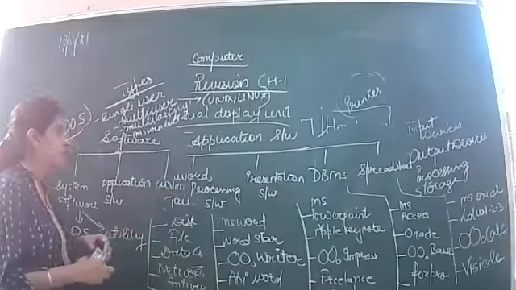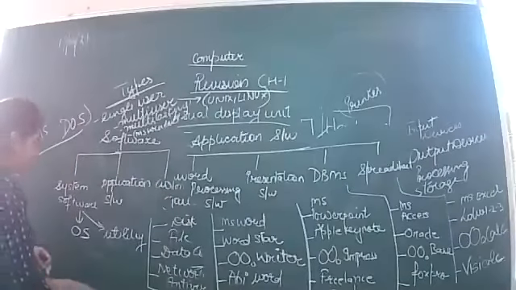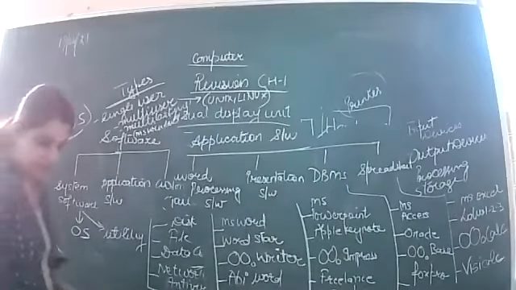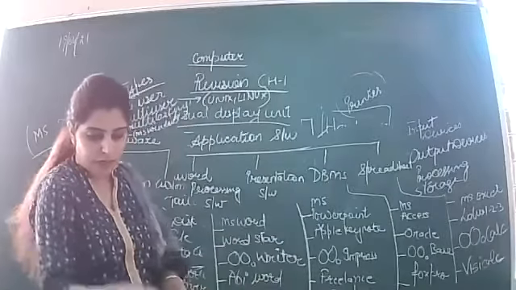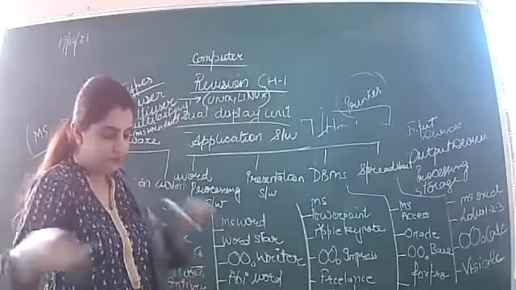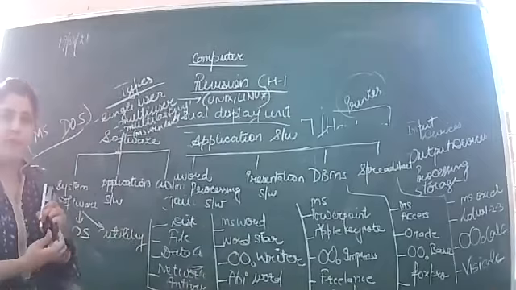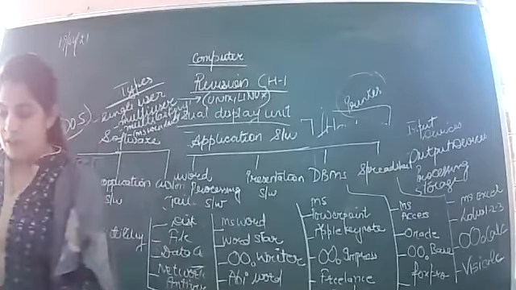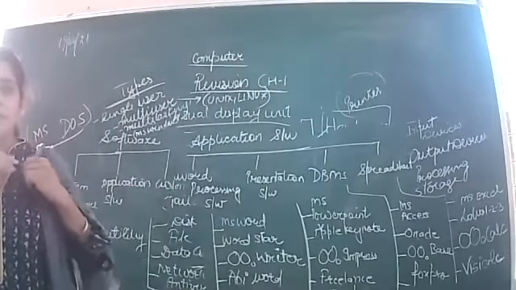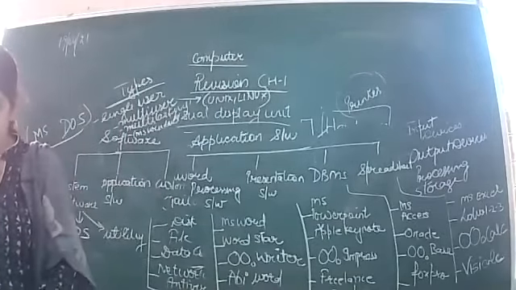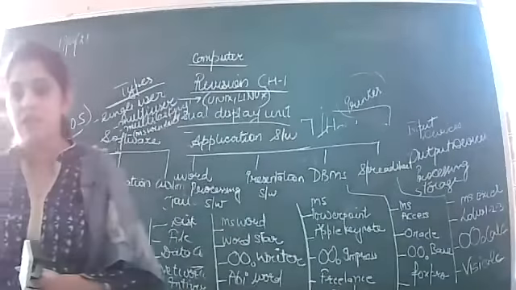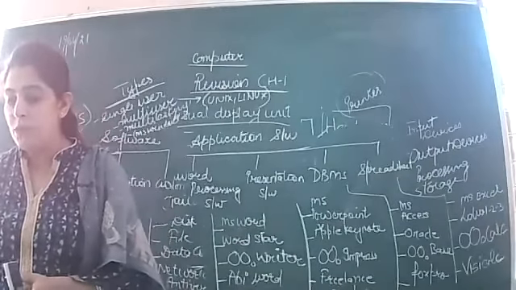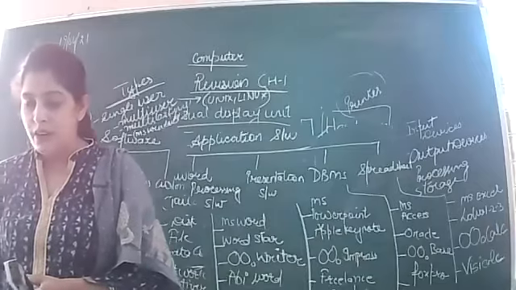The examples of the customized or tailor made software are library management, airline reservations, school inventory control system, payroll system. So you can write any 3 or 4 examples in this. Clear?